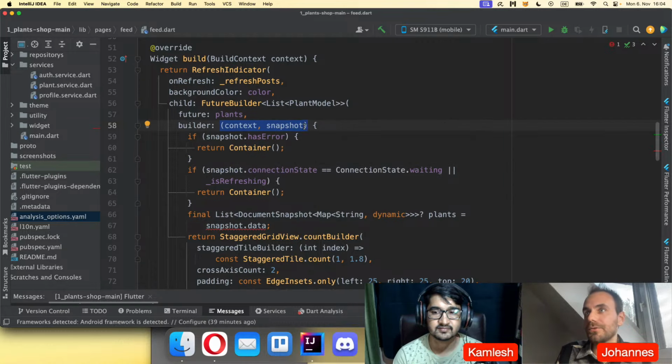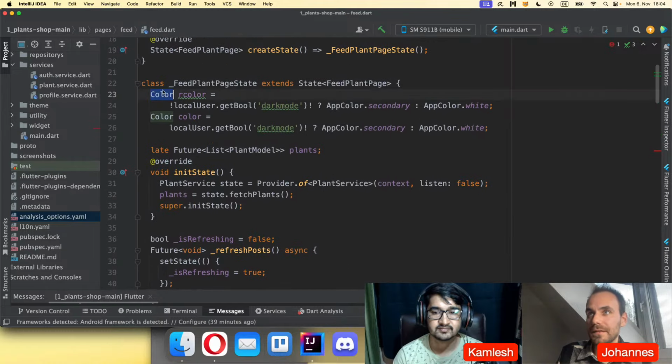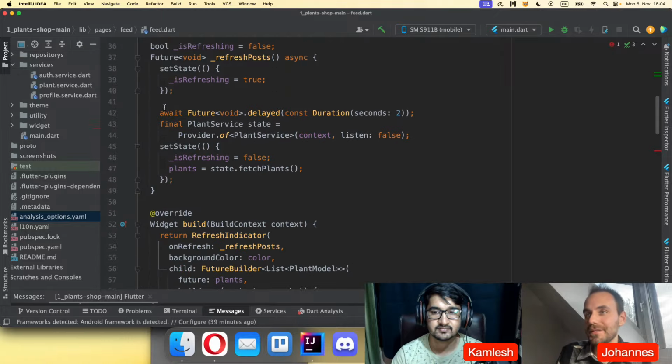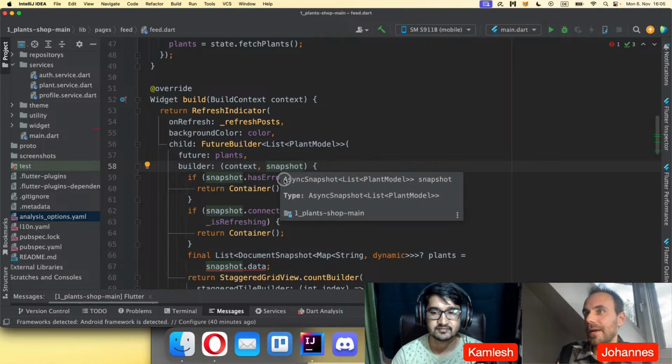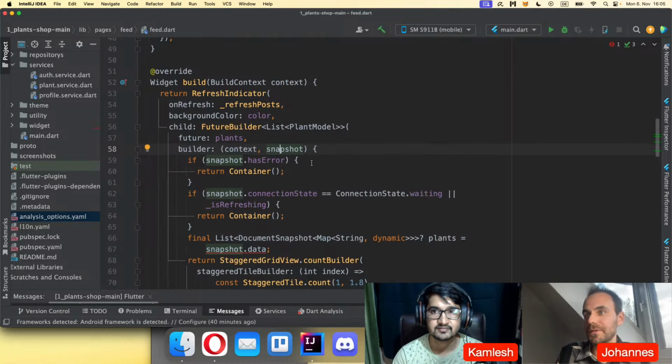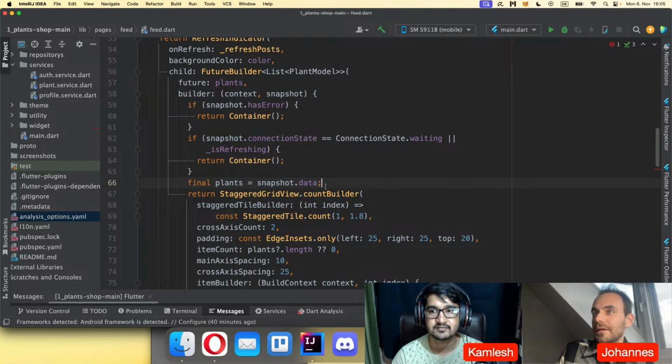In this case, you should not remove the type everywhere. Sometimes the type is really important. If you set the type here and so on, that's really important. But inside of anonymous functions, it automatically knows that this is of type AsyncSnapshot List PlanModel. So you don't need to define it yourself. Dart is already clever enough to know this. And here, the same thing, you don't need to define all these things. You can keep everything shorter.